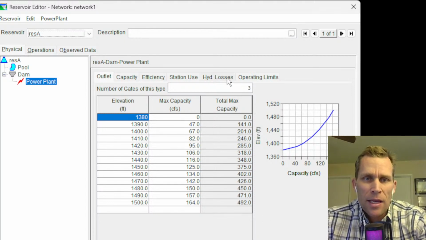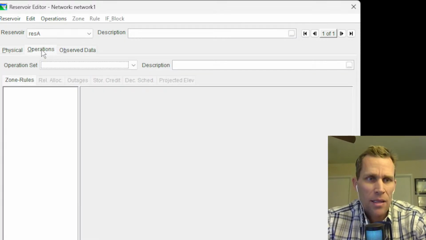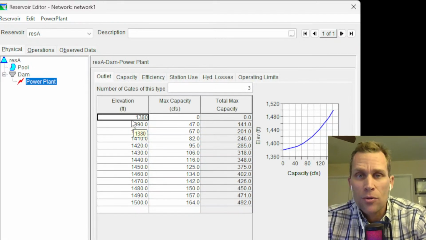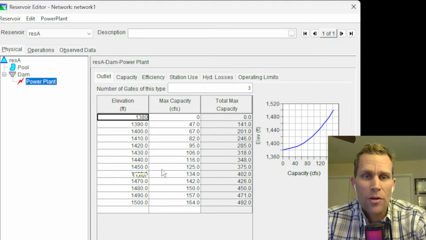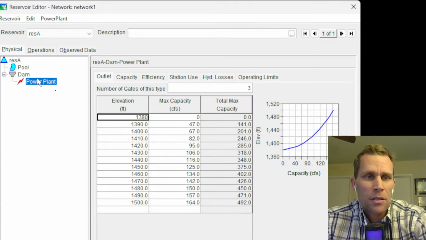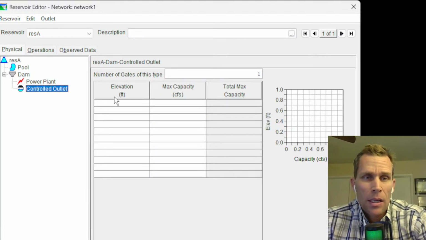There are a number of other tabs, like I mentioned, but before we tackle those, I want to add the controlled outlets for a couple other different locations in the dam face. So take notice that the invert of this power plant is 1380. We'll get to that a little bit later, but just remember 1380. What you're seeing here is basically the controlled outlet interface with all the power tabs associated with it. But I'm going to create 2 controlled outlets at a little bit higher up elevation in the dam face. So to do that, I'm going to go dam, right click, controlled outlet.